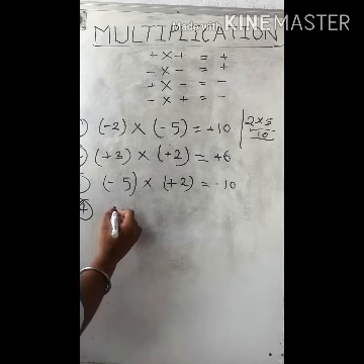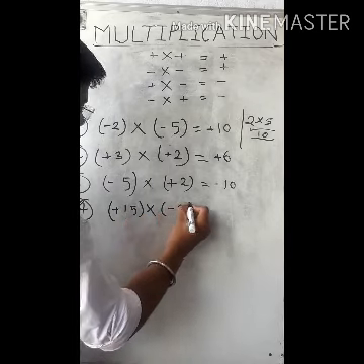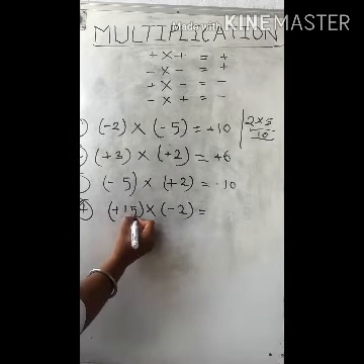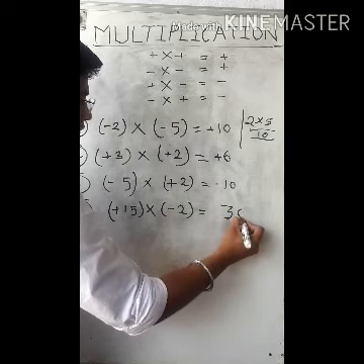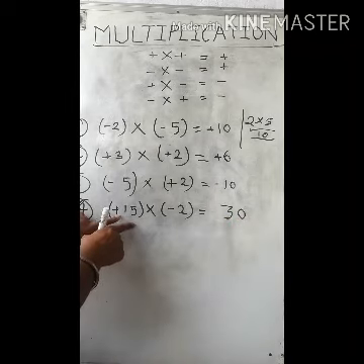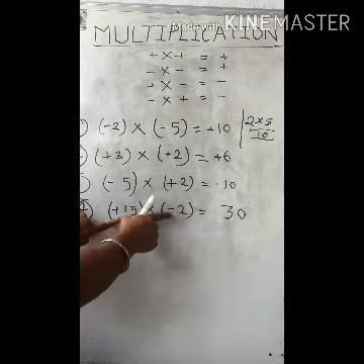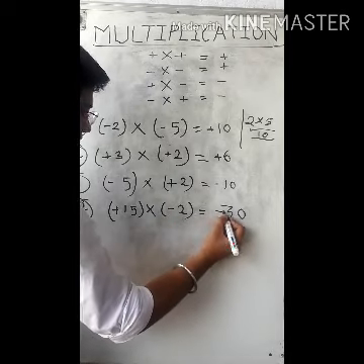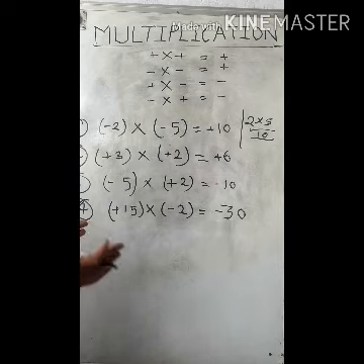Okay, now if I am multiplying plus 15 with minus 2, then what will be the result? 15 into 2, 30. And here we are multiplying two integers of different sign. That means one integer is positive and another integer is negative, then our result will be negative. So as we can see, multiplication is a bit easier than addition and subtraction.